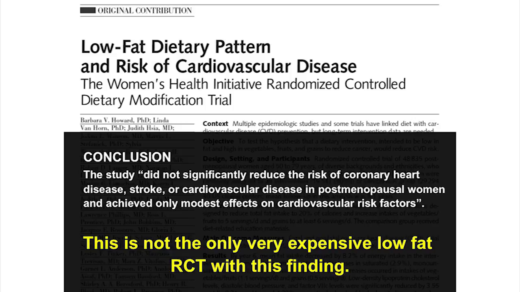After 8 years, this amazing study said the intervention did not significantly reduce the risk of coronary heart disease, stroke, or cardiovascular disease in postmenopausal women, and achieved only modest effects on cardiovascular risk factors. So after all that effort, that was the outcome. And it must have been devastating for the scientists who did it. But this is not the only very expensive low-fat randomized controlled trial with this finding. There are two others, the Mr. Fit trial and the Look Ahead trial in diabetes, and they all came to the same conclusion.